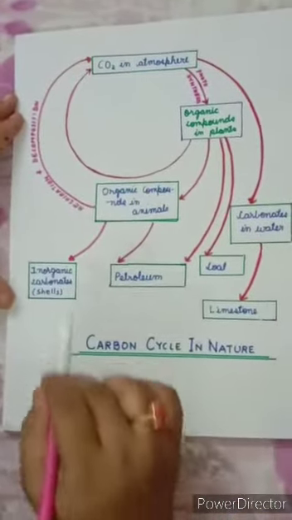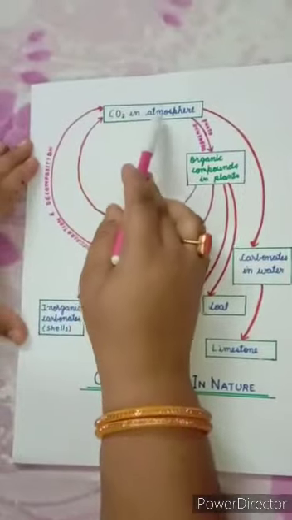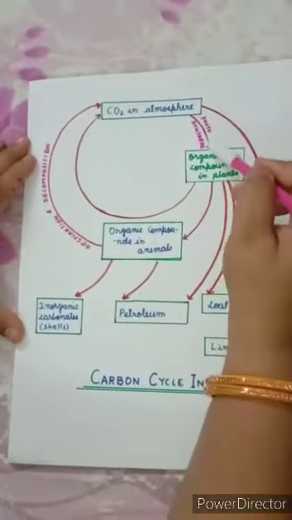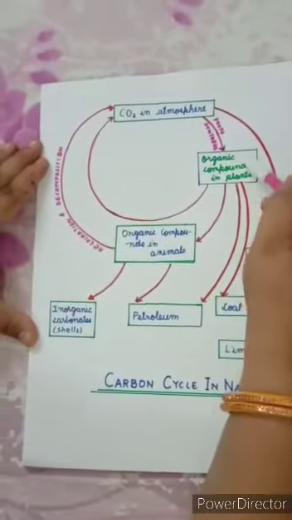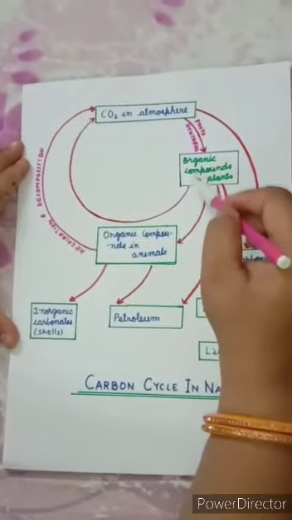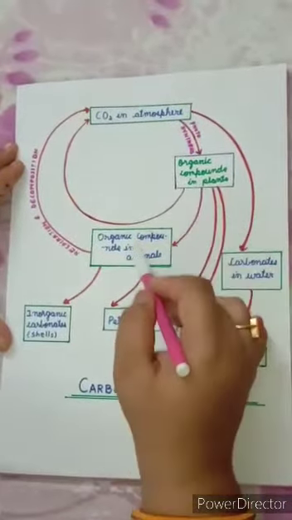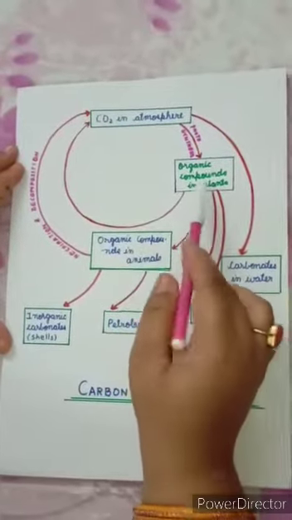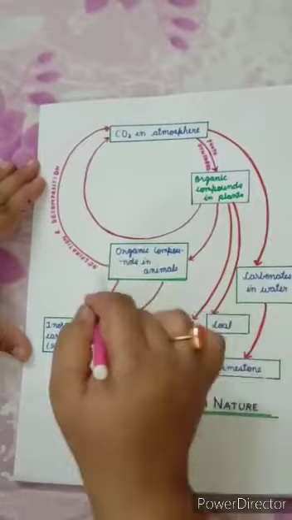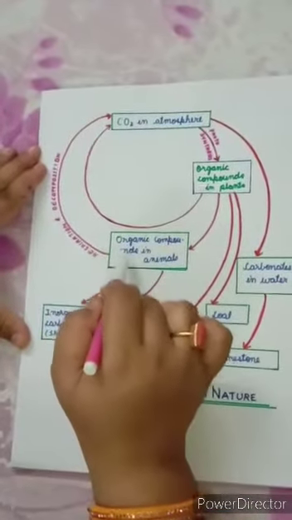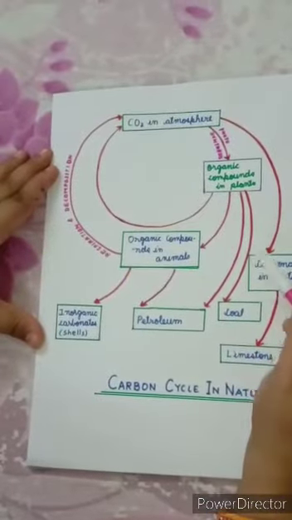Now let us understand carbon cycle in nature with the help of this diagram. CO2 is present in atmosphere, and by the process of photosynthesis, green plants synthesize glucose and other organic compounds. And this glucose reaches organic compounds in animals, meaning thereby when animals feed on plants, they also get this organic compound, and when respiration occurs or when they die and decomposition occurs, this CO2 is again returned back into atmosphere.